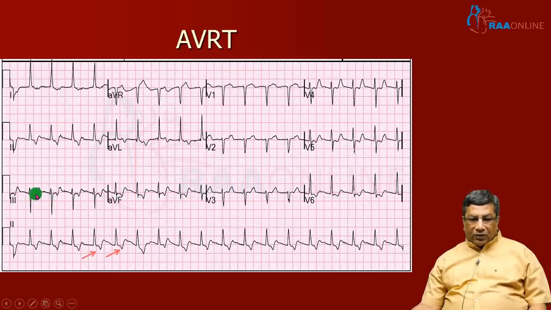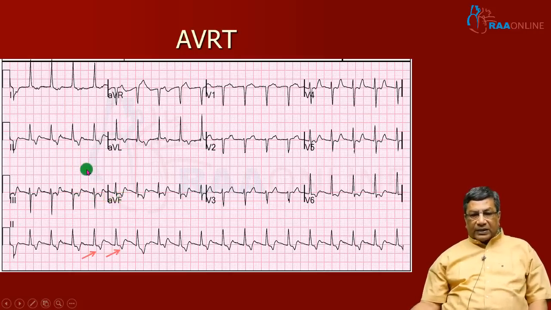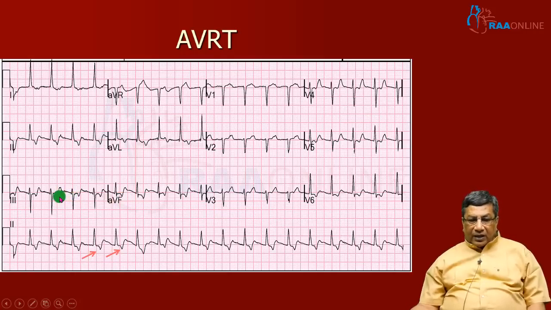That means the retrograde activation has taken a little more time than the antegrade ventricular activation, and it is inscribed in the ST segment of the tachycardic complex. Because the retrograde P wave is there in the ST segment, the mechanism of this junctional tachycardia is likely to utilize the accessory pathway conducting retrogradely, and because of that, retrograde atrial activation is occurring a little later than the antegrade ventricular activation.